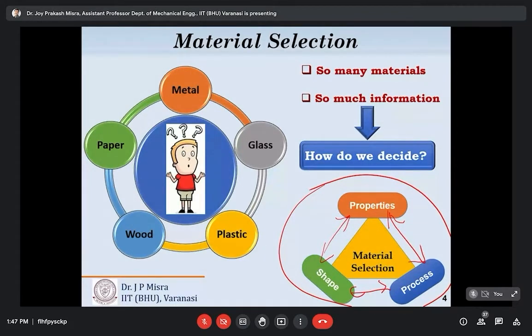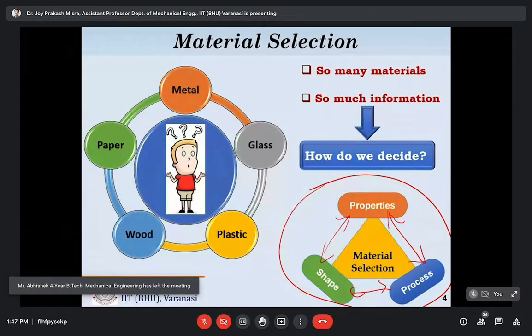So this is the main essence of this course, ME252, or materials for mechanical engineering.